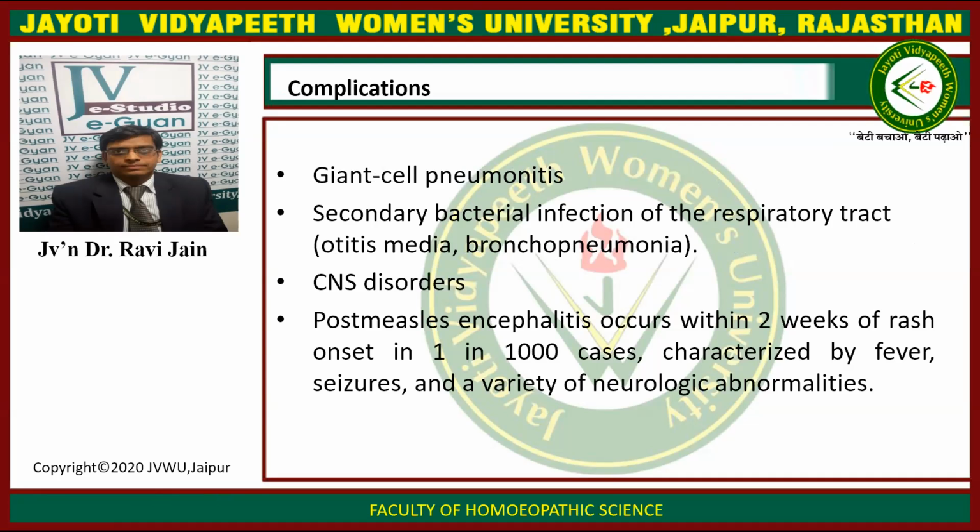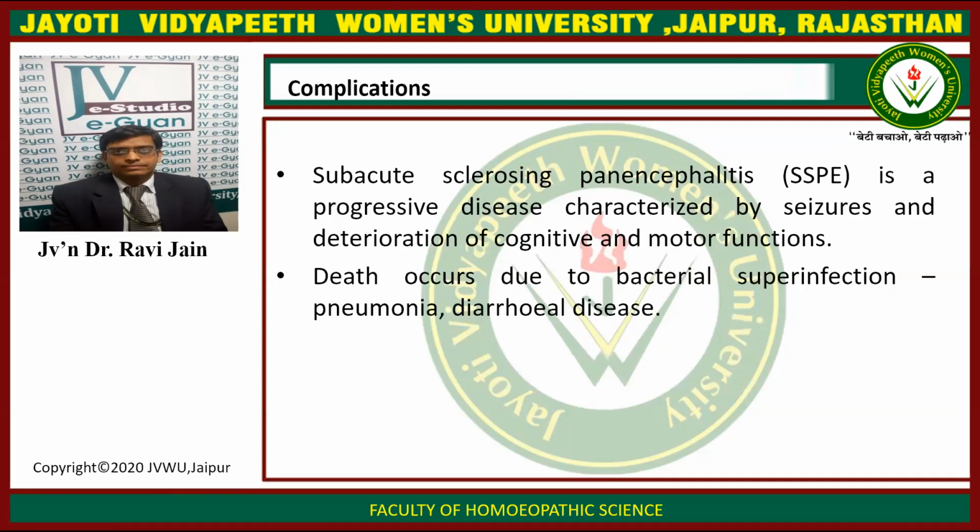What are the complications of measles? The complications of measles include giant cell pneumonitis and secondary bacterial infection of the respiratory tract, that is otitis media and bronchopneumonia. There are various CNS disorders, and post-measles encephalitis occurs within 2 weeks of the rash onset in 1 in 1,000 cases. It is characterized by fever, seizures, and a variety of neurological abnormalities.